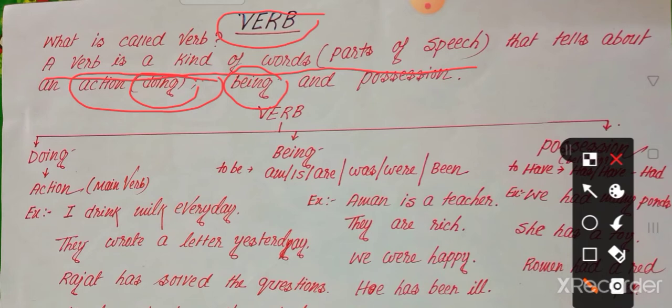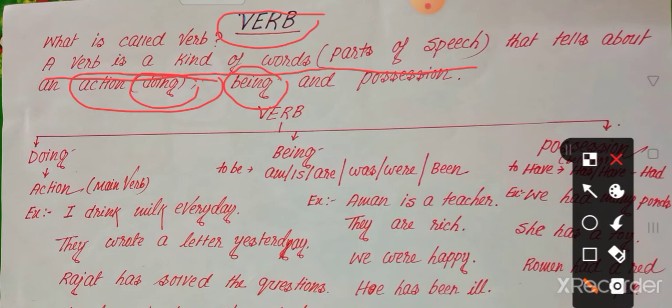Now you know already that there are some verbs that do not work, or that we do not call doing words. Suppose the words are am, is, are, was, were, be, been.